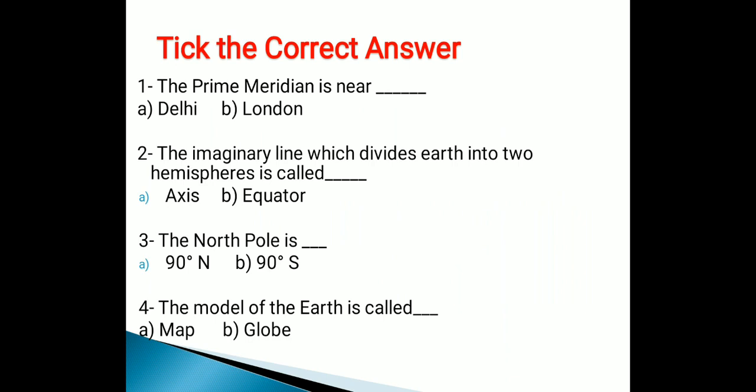Tick the correct answer. The prime meridian is near dash, Delhi or London. You have to give a correct answer. The imaginary line which divides earth into two hemispheres is called dash, axis or equator. The north pole is 90-degree north or 90-degree south. Which is the correct answer? You have to tick that. The model of the earth is called map or globe. What is the answer? You have to tick it.